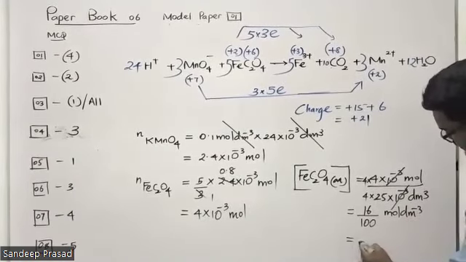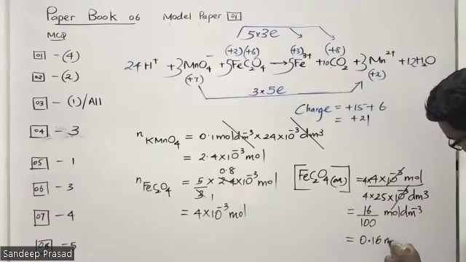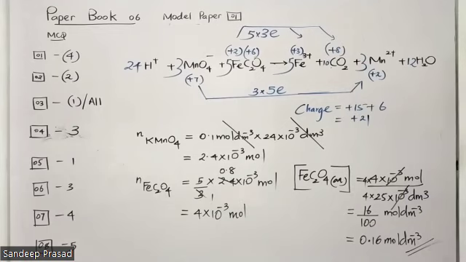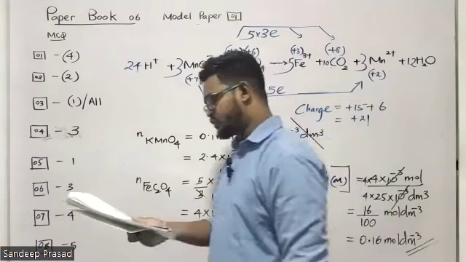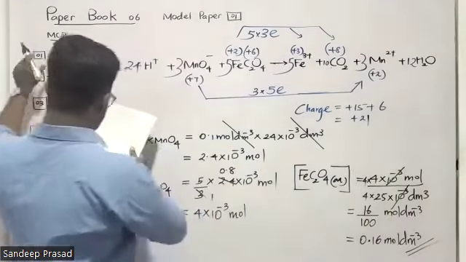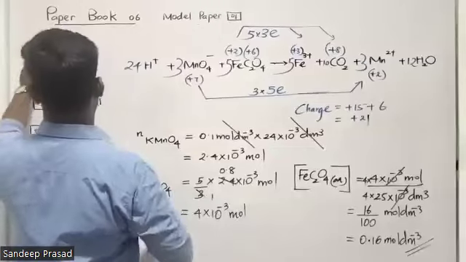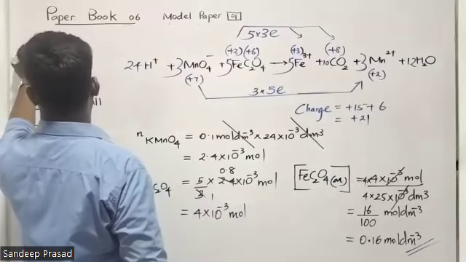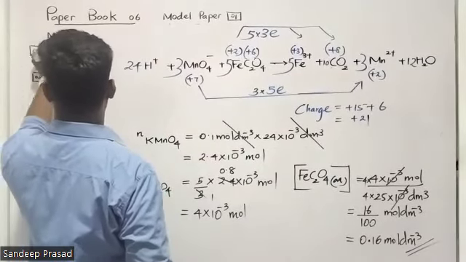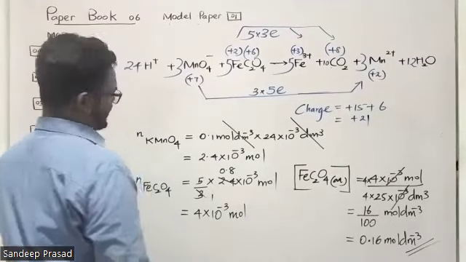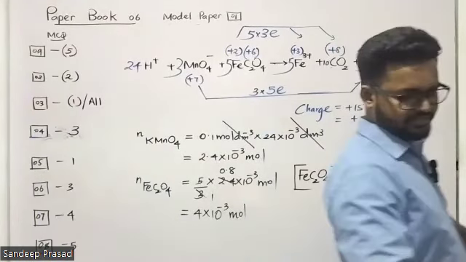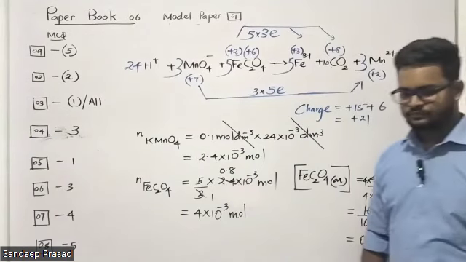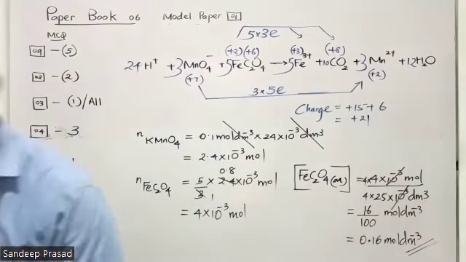Then the concentration is 0.16 moles per cubic decimeter. Ferrous oxalate concentration is 0.16 moles per cubic decimeter. Question number 9, answer is the fifth one. Very easy. A simple calculation.